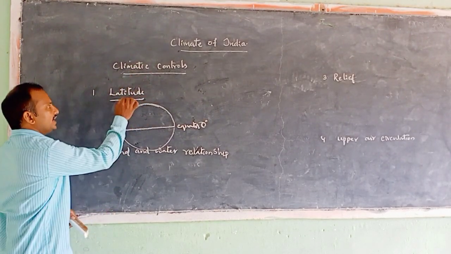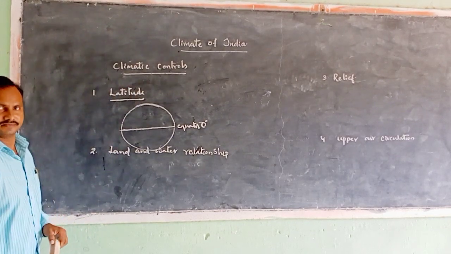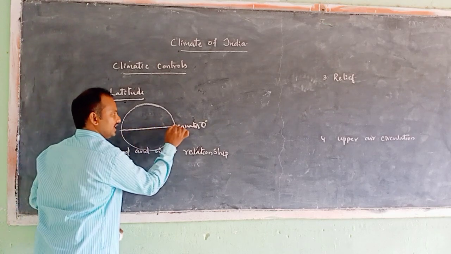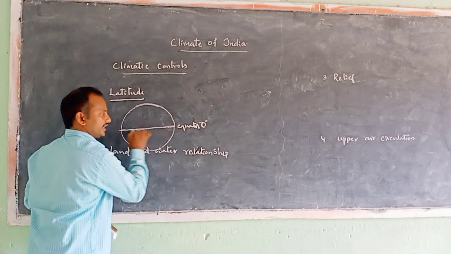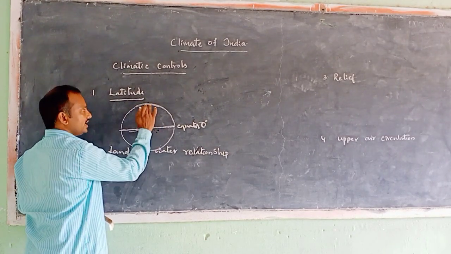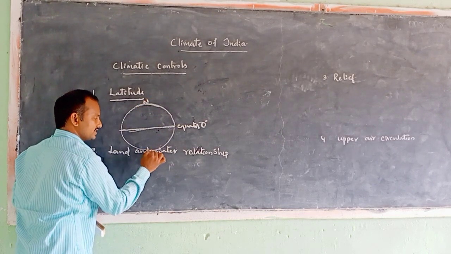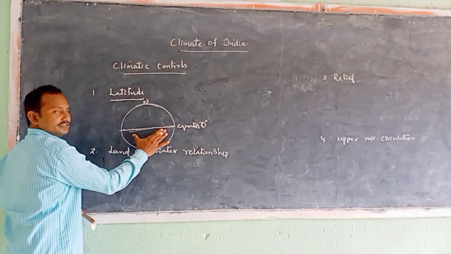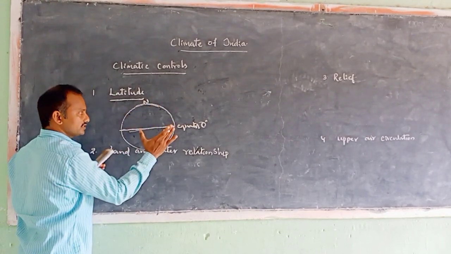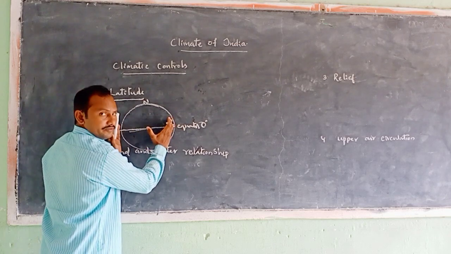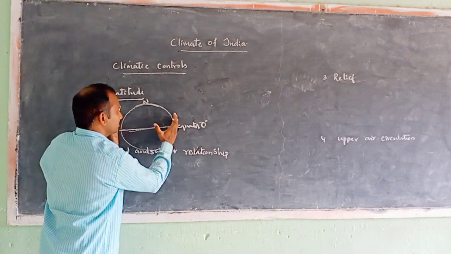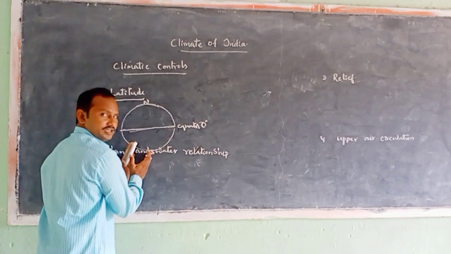Let us see how latitude will influence the climate. The intensity of temperature is more near the lower latitudes. Generally, latitudes are broadly divided into 2 categories: lower latitudes and higher latitudes. Lower latitudes are near the equator, higher latitudes are near the poles, the North Pole as well as the South Pole. The lower latitudes receive high temperature when compared to the higher latitudes, because the structure of our earth is broader at the middle and becomes narrow at the North Pole as well as the South Pole.